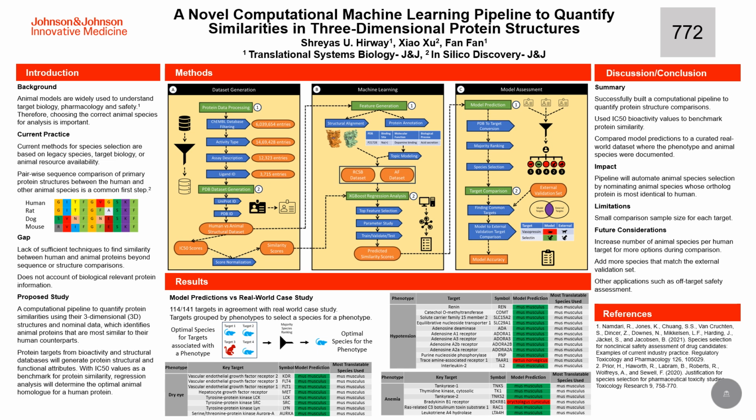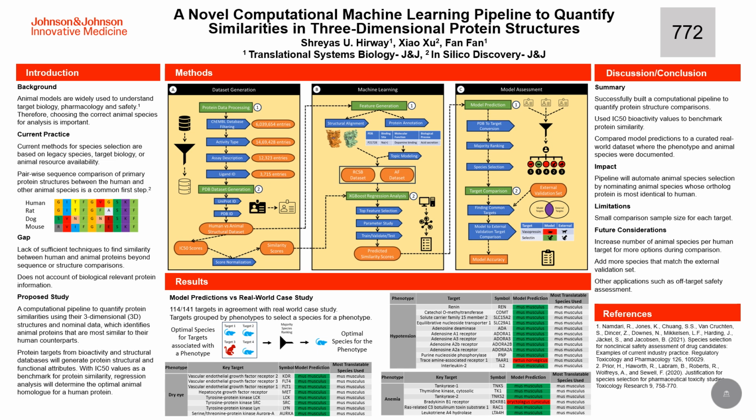So to provide a quick summary, in this study, we built a computational pipeline that uses structural and nominal data to quantify tertiary protein structure comparisons. We were able to use the IC50 bioactivity data as a means to benchmark the protein similarity between the human and the animal targets. And we matched our best model's predictions to a real-world data set with a high level of accuracy. This pipeline will be able to automate the animal species selection by selecting the species whose ortholog protein is the most identical to humans.